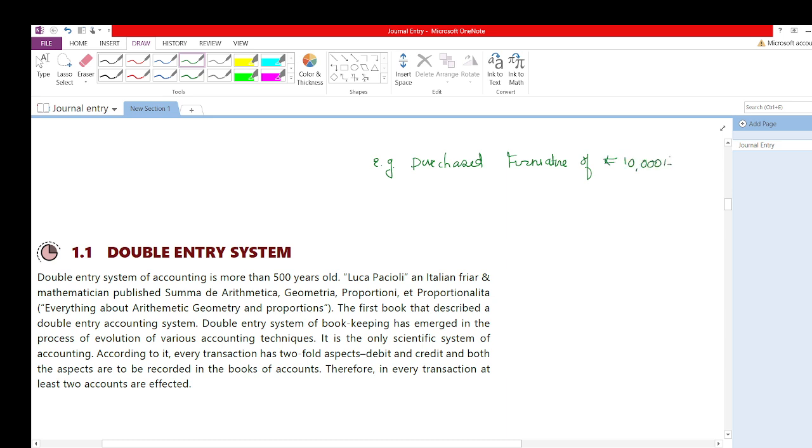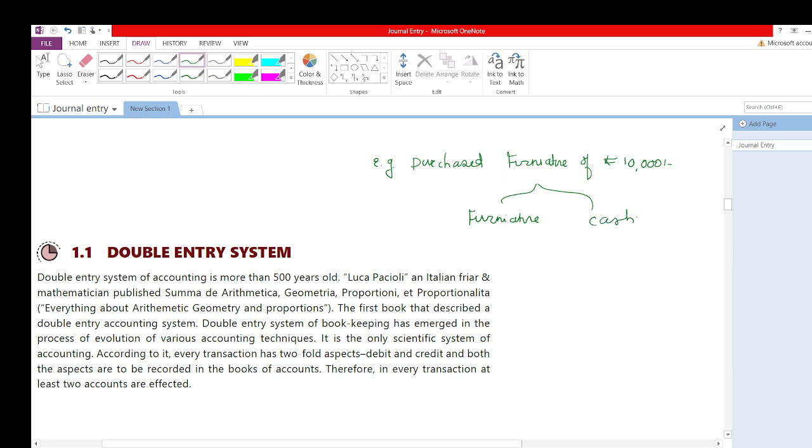Now please tell me what the two accounts are here. Imagine in your home you have purchased a cupboard. If the cupboard comes into your home, what goes out from your home? You will say, we made a payment for it. So if furniture is coming into my home, then cash is going out from my home.